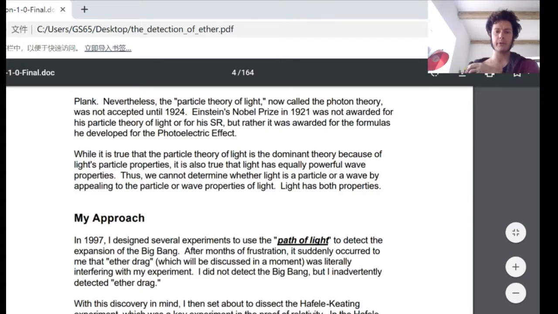While it is true that the particle theory of light is the dominant theory because of light's particle properties, it is also true that light has equally powerful wave properties. Thus, we cannot determine whether light is a particle or a wave by appealing to the particle or wave properties of light. Light has both properties. My approach.